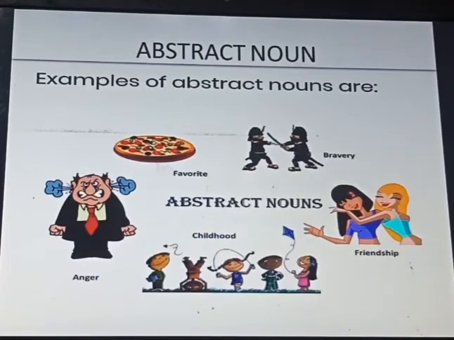Now the next noun we have is abstract noun. So what are abstract nouns? They refer to things which we cannot see or touch but only feel. They include feelings, experiences, states, qualities and ideas, like feelings and emotions: love, hate and pride.